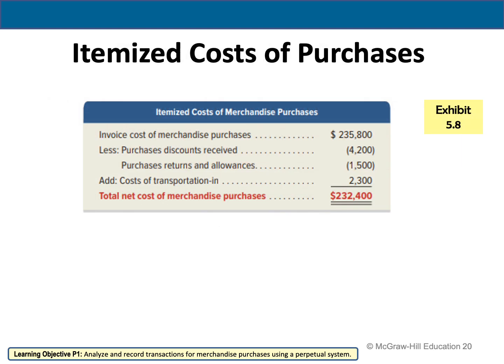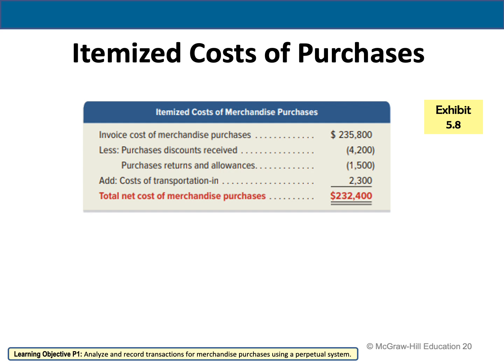Now, how can we calculate the cost of purchases? This is very important. As you can see in Exhibit 5.8, in order to calculate the net cost of merchandise purchases, which means how much it costs you exactly to purchase the merchandise, first of all, you take the invoice cost.